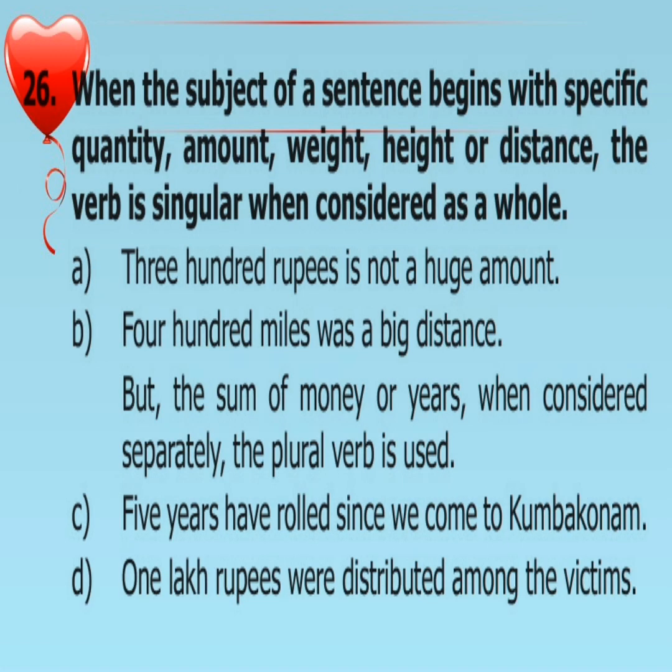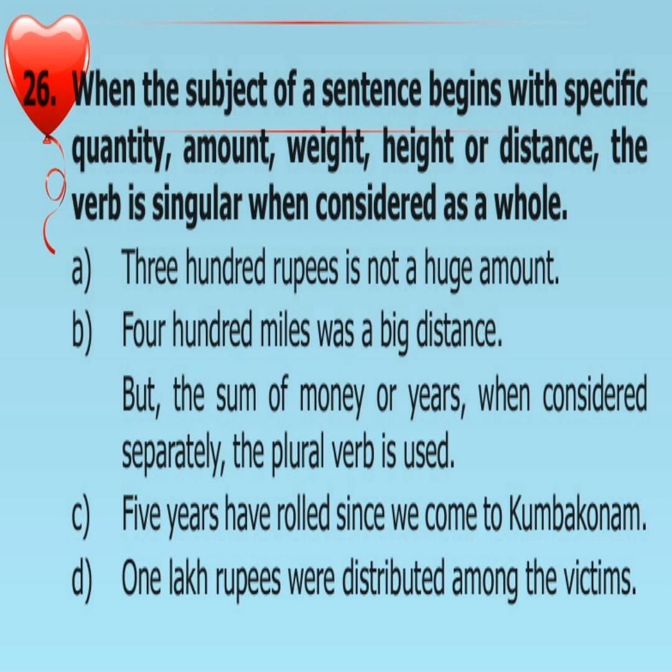When the subject of a sentence begins with a specific quantity, amount, weight, height or distance, the verb is singular when considered as a whole. 300 rupees, we have to consider it as 300 rupees, not rupees alone. So here it is considered as collective, so the verb is singular. 300 rupees is not a huge amount. 400 miles was a big distance. Miles is plural, but we have to think of 400 miles as a whole, so it is collective, that is was.